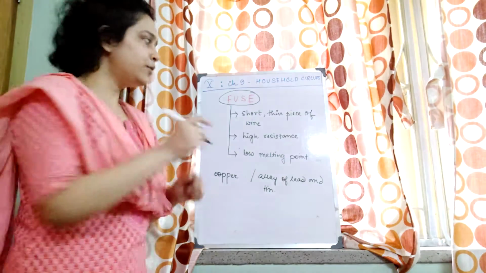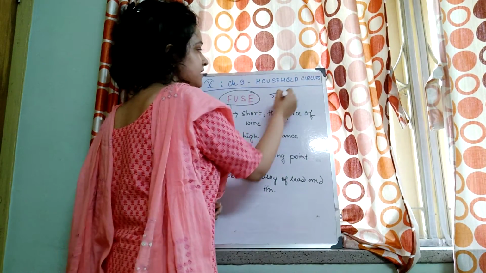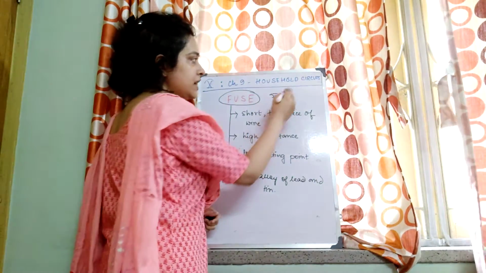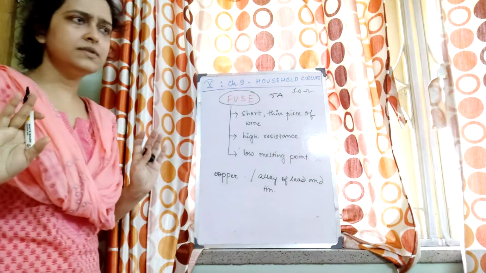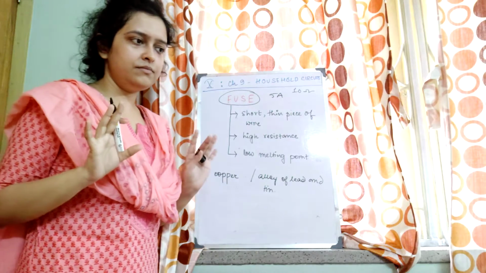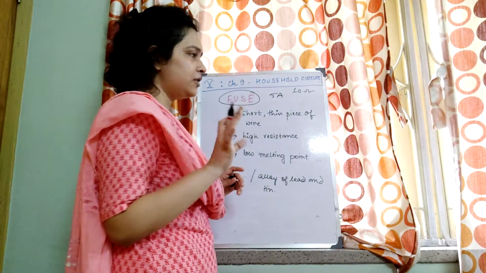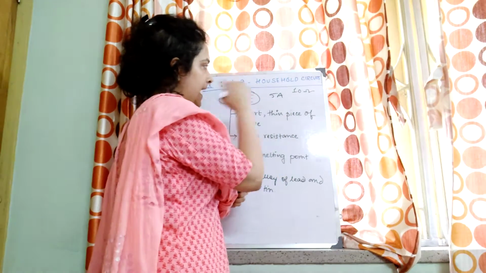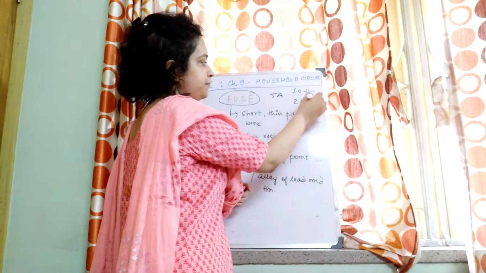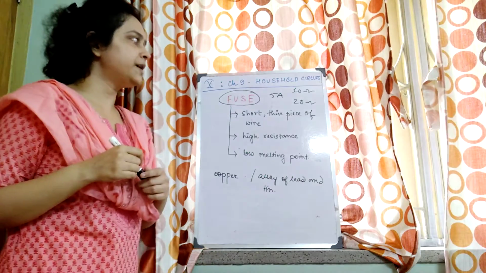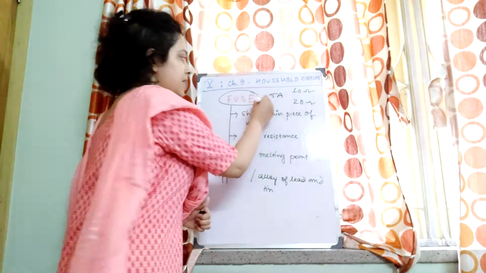If suppose 5 ampere current is passing through a fuse which has, say, a resistance of 10 ohm, and the same current is passing through one of 20 ohm, which one will produce more heating effect?